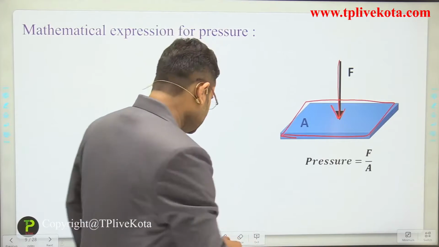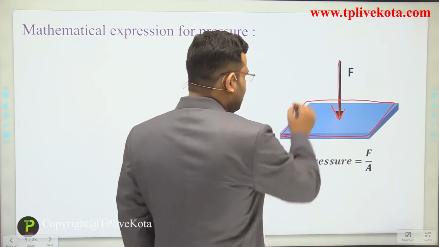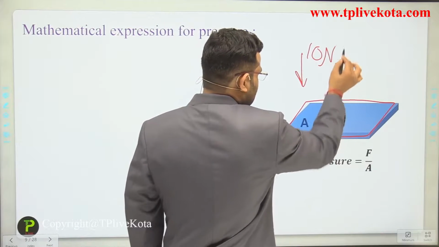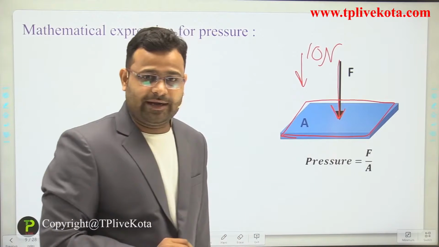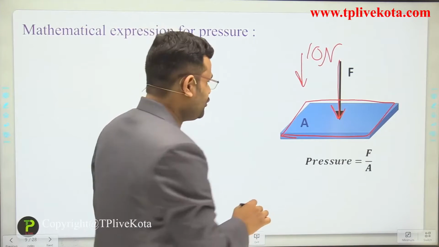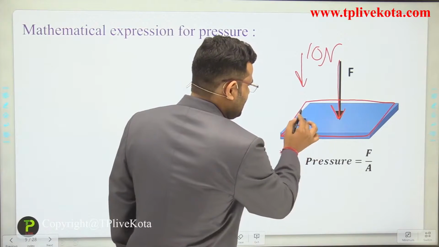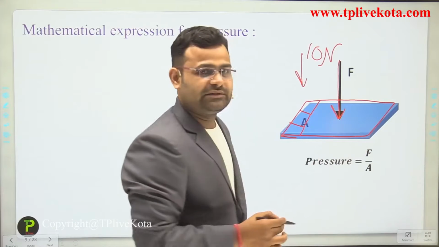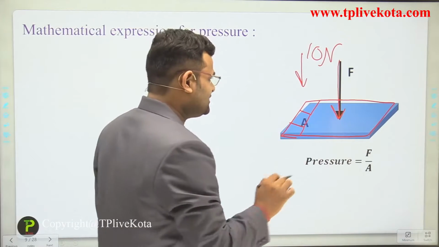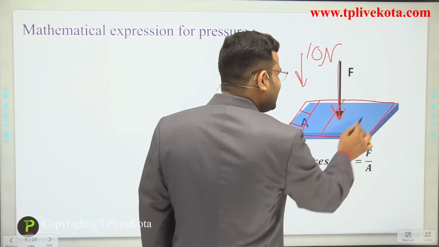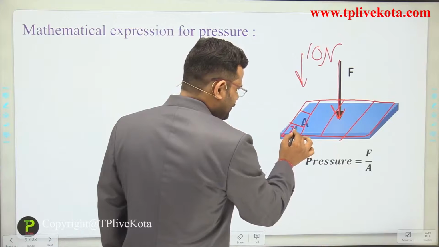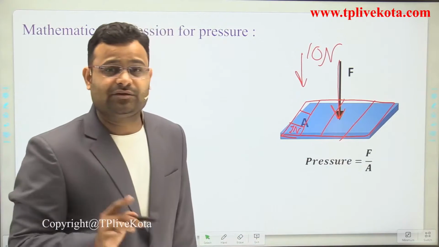Let's suppose we applied a 10 Newton force. We want to measure the force on a particular area. So the complete 10 Newton is divided into whole parts. Let's suppose there are 10 boxes, so each box has 1 Newton. Each box has 1 Newton.